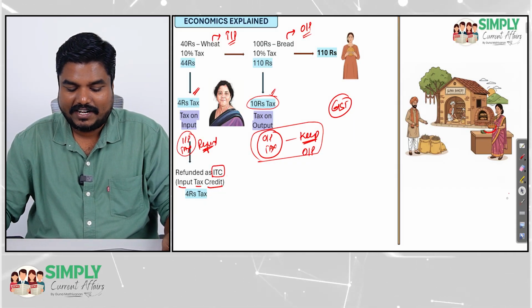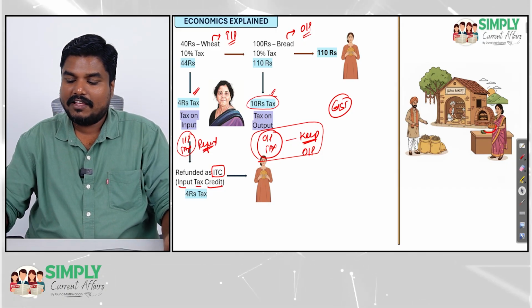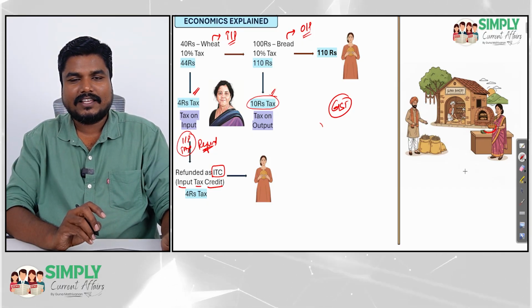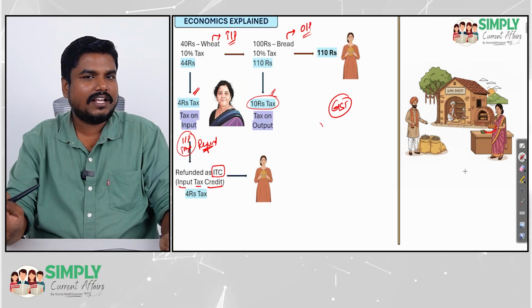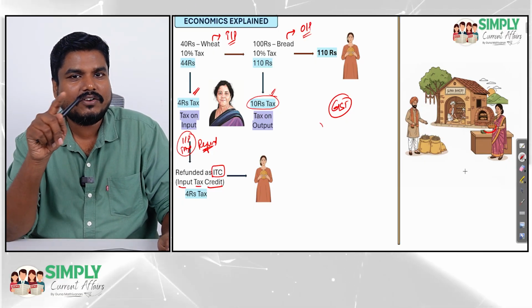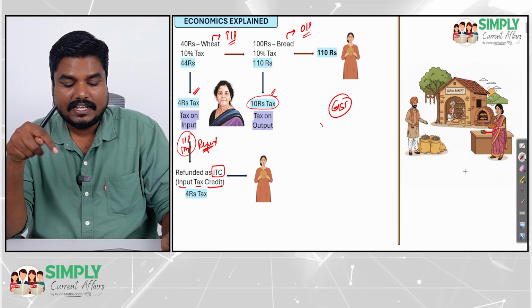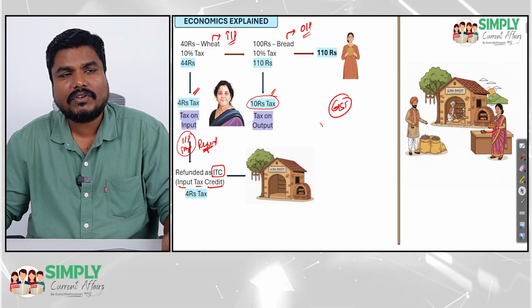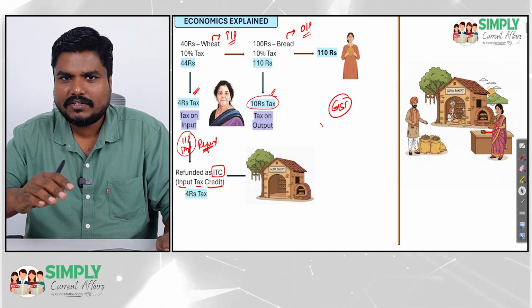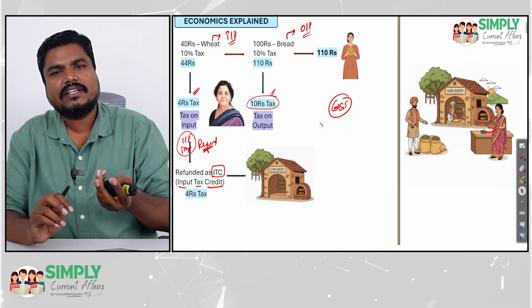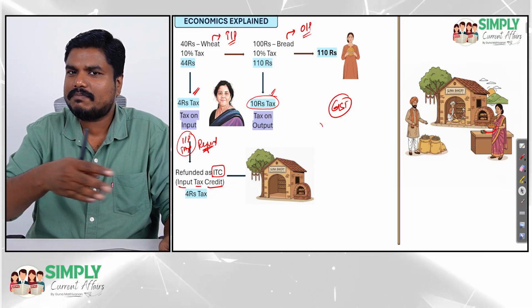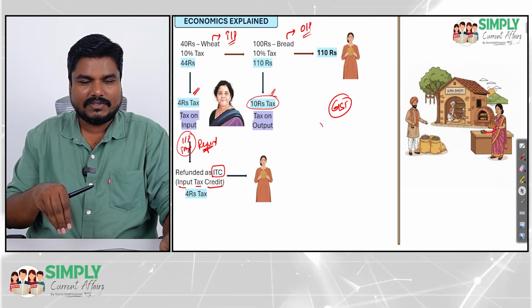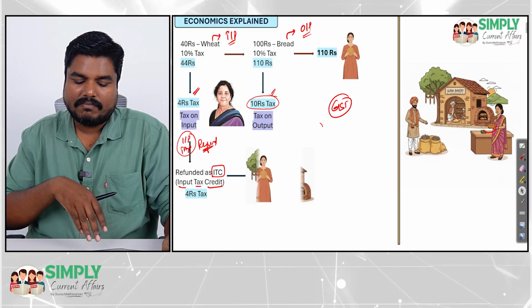And this GST refund, we will be thinking that it will go to the consumer. Yes or no? We will be thinking that the GST refund will go to the consumer. But in reality, it will not go to the consumer directly. Rather, the refund will go to the bakery. Because the government wants to give this refund to the consumer only. But do you think it is practically possible? Do you think the government can directly go and give refunds to the public? It is not possible, right? So what the government does is, instead of giving the refund to the consumer, which is not practical, the refund will be given to the bakery.